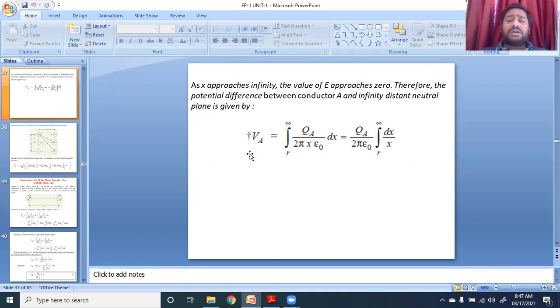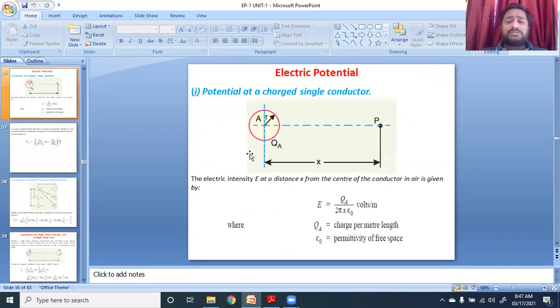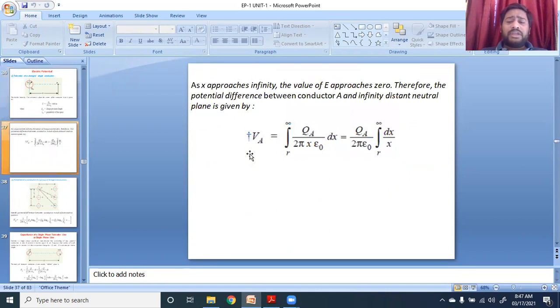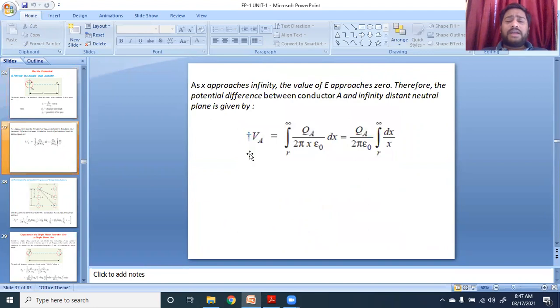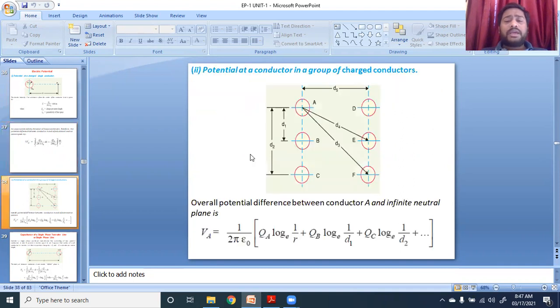Suppose the charge on the conductor is Qa, and we consider a small distance dx, so the distance from the conductor to the point P is x. Then the electrical potential Va is equal to Qa upon 2 pi epsilon 0, integration from r to infinity of dx upon x. Similarly, we find the potential at a conductor in a group of charged conductors.